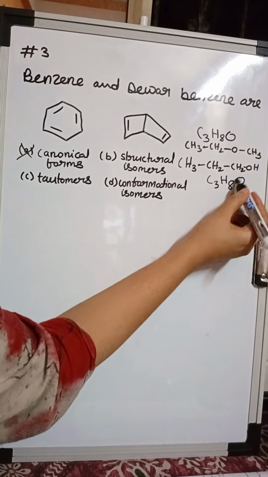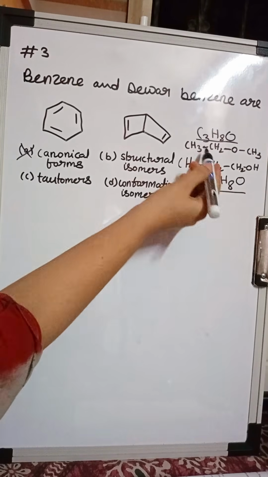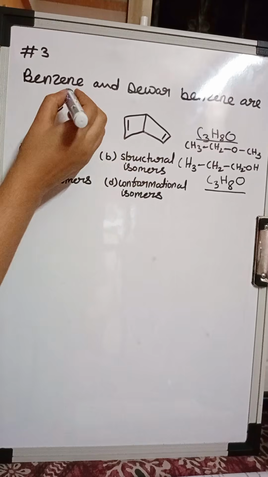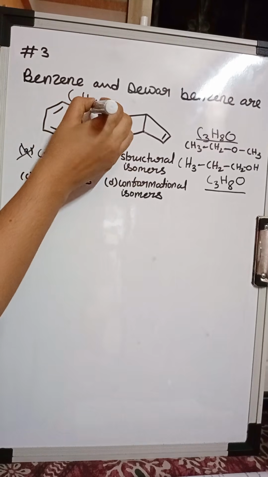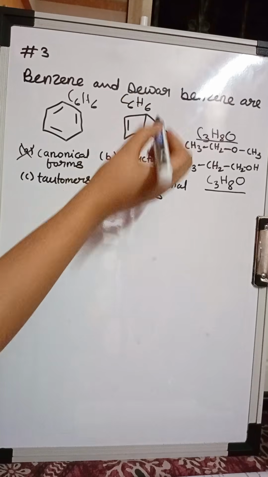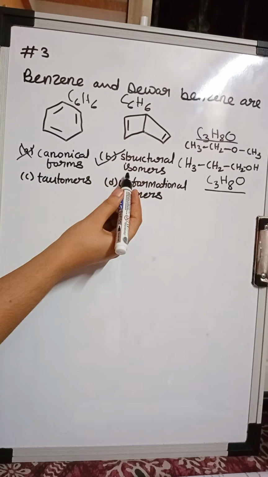Look at these two structures. They have the same number of atoms but they are connected differently, so they are different compounds. And you can see this for these two as well. This is C6H6, and look at this Dewar benzene. This is also C6H6. So B is the correct option, which is that they are structural isomers.